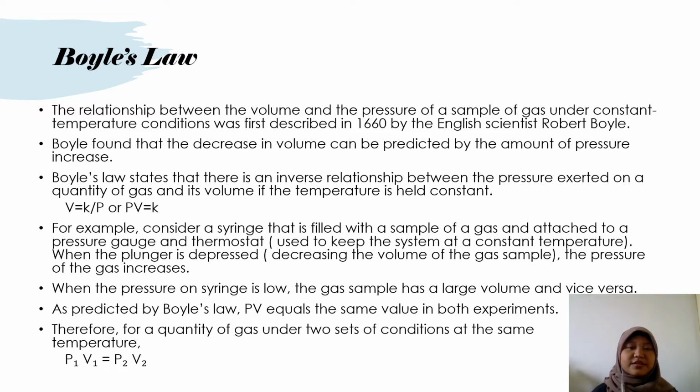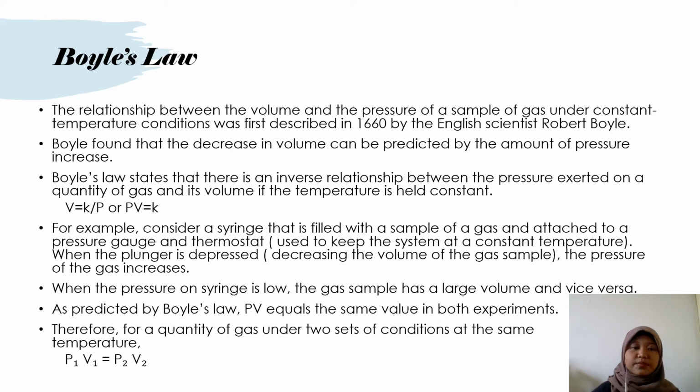Boyle's law: the relationship between volume and pressure of a sample of gas under constant temperature was first described in 1660 by the English scientist Robert Boyle. Boyle found that the decrease in volume can be predicted by the amount the pressure increases. Boyle's law states that there is an inverse relationship between pressure and volume while the temperature is held constant.